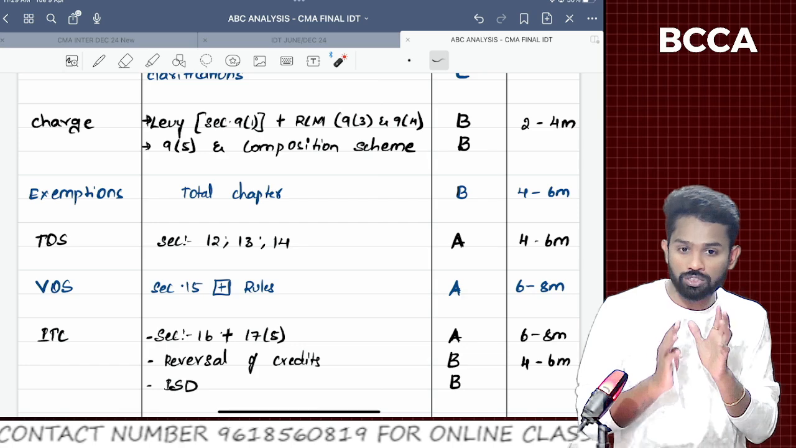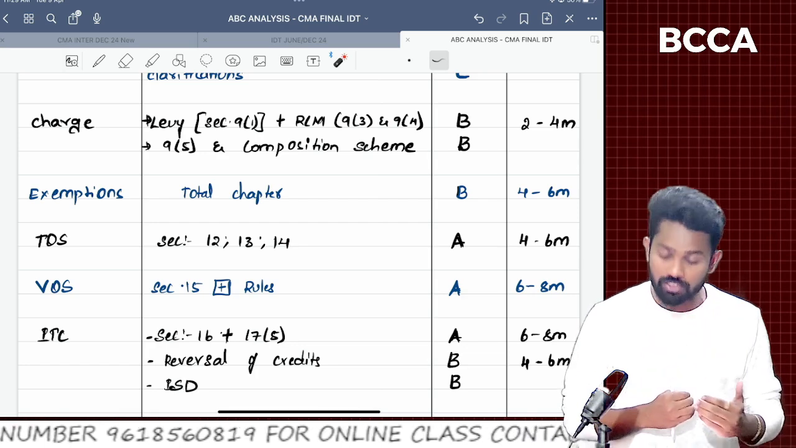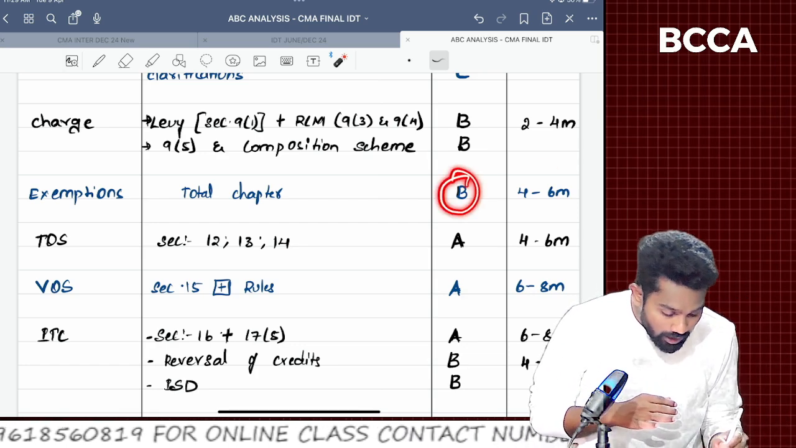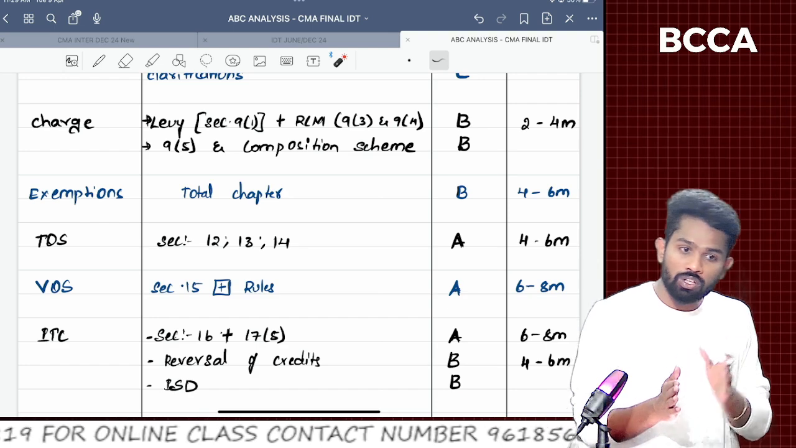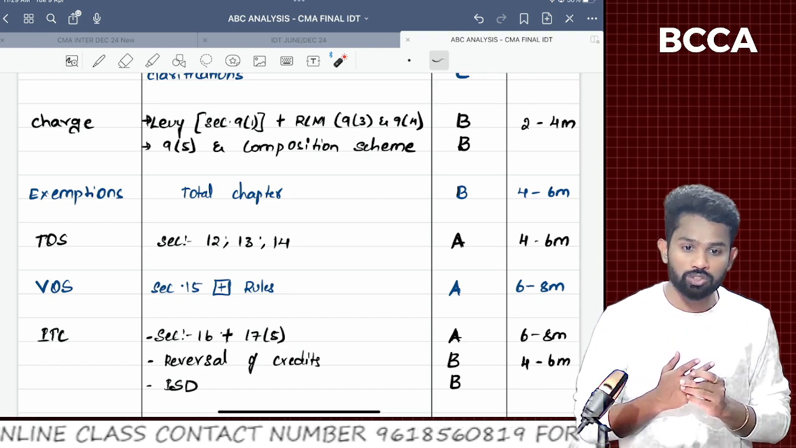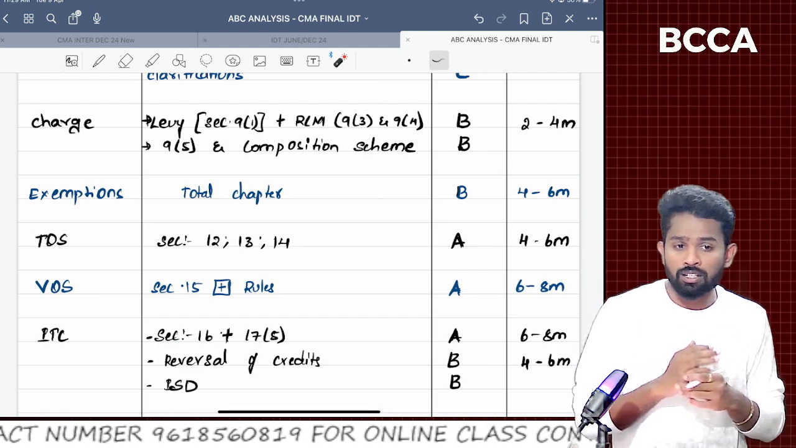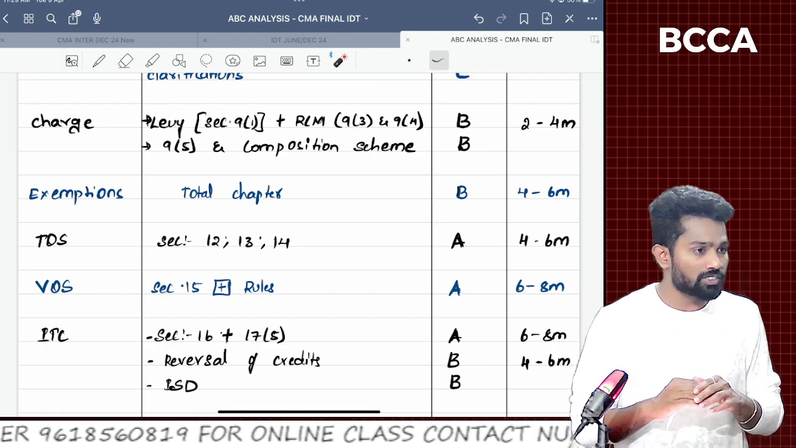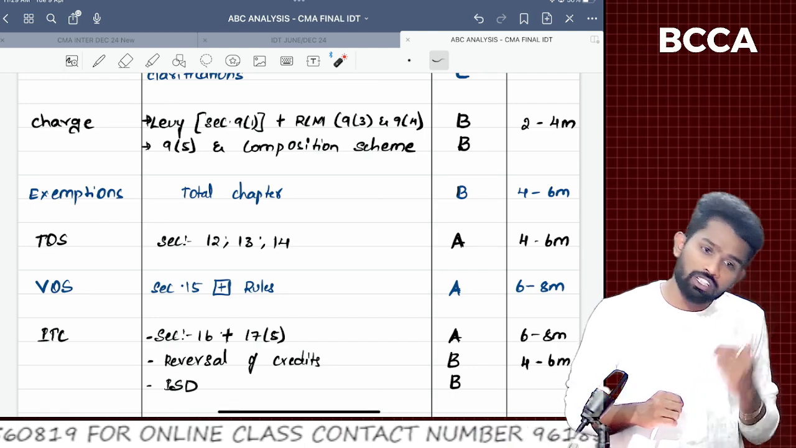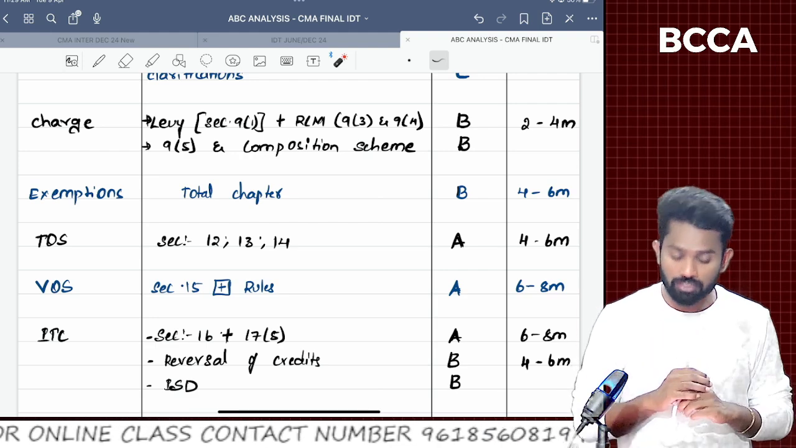So from the student perspective, I am giving this chapter, sir, as B. Otherwise, from the examiner's point of view or the institute's point of view, there is definitely a question from this. So if you already have a little bit of knowledge about this chapter at the inter level itself, and you are comfortable with this chapter, then you can keep it as the A category only.